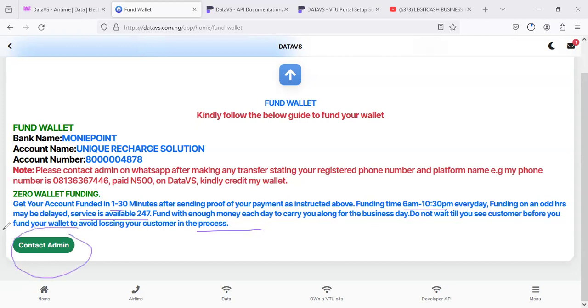So all you have to do is to click on contact admin and then send the approval of your payment in terms of wallet funding, and your wallet will be credited.